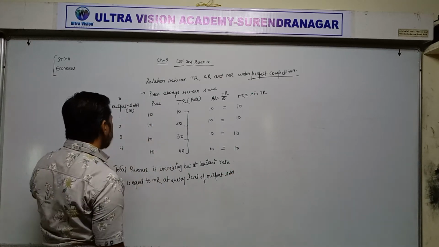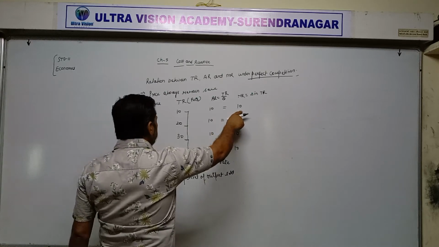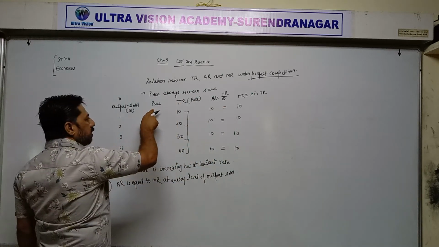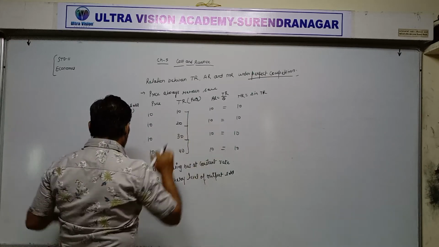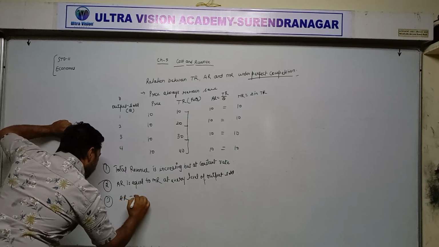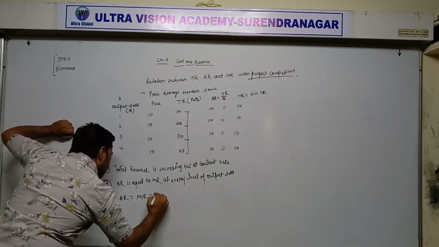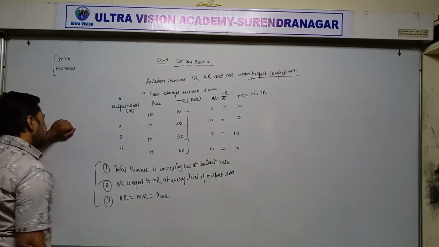Third point you can observe through this table is that AR, MR and price, all these three terms are the same: 10, 10, 10, 10, 10, 10. It means through this table AR is equal to MR is equal to price. So these are the 3 points.